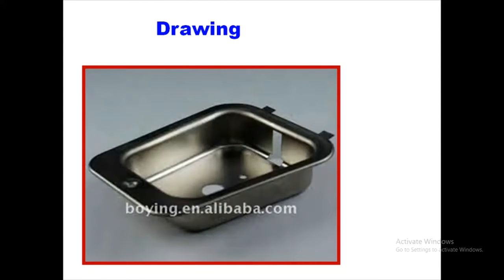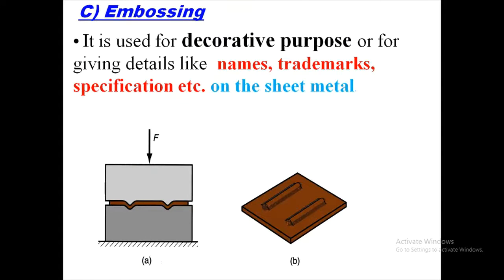Now next, embossing. Embossing is used for a decorative purpose, or for giving details like names, trademarks, and specifications on the sheet metal. It is also used in many components, like let us take the example of a generator. For a ventilation purpose, such shapes are given over here, over there. Let us see some more examples of embossing.